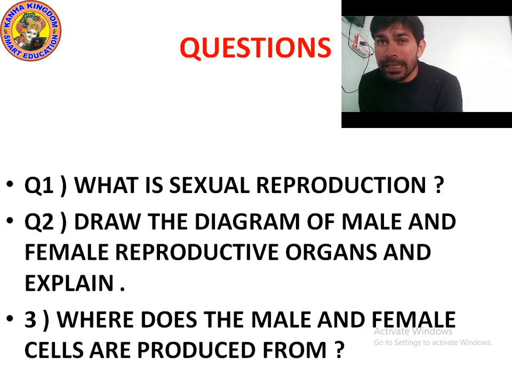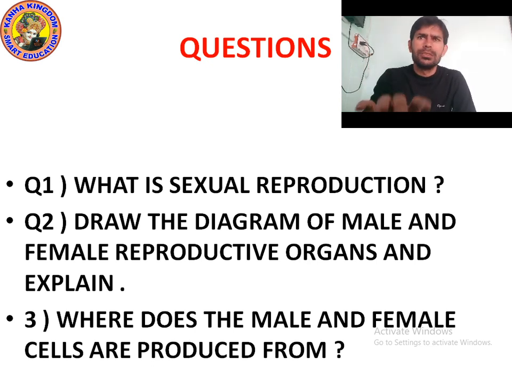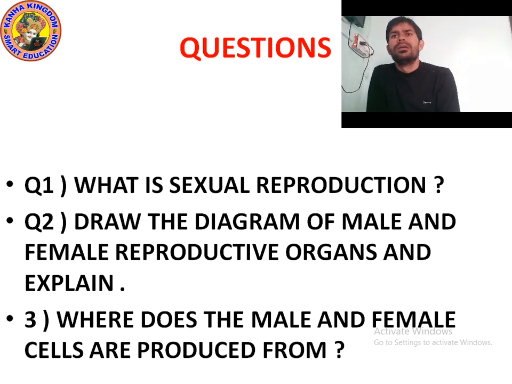Okay, a single matured egg is released from one of the ovaries every month and goes into the oviduct. Okay, every month it is released from the ovary and reaches the oviduct. And the uterus is the part where the development of the baby takes place. Yes, the uterus is the part where the development of the baby takes place.